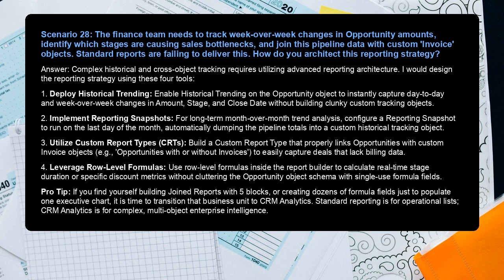3. Utilize custom report types (CRTs). Build a custom report type that properly links opportunities with custom invoice objects, for example, opportunities with or without invoices to easily capture deals that lack billing data. 4. Leverage row-level formulas. Use row-level formulas inside the report builder to calculate real-time stage duration or specific discount metrics without cluttering the opportunity object schema with single-use formula fields.